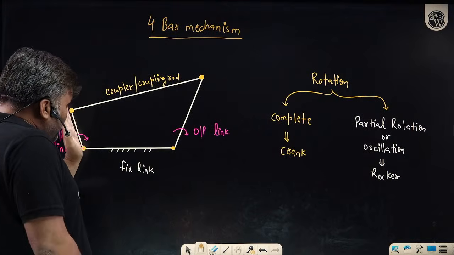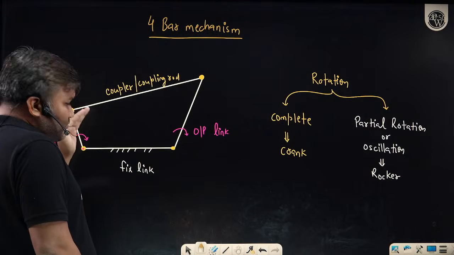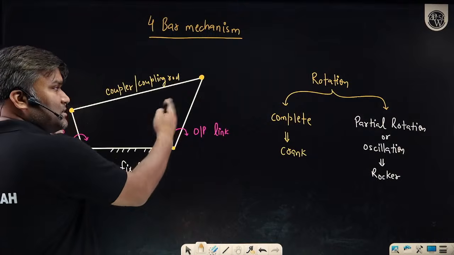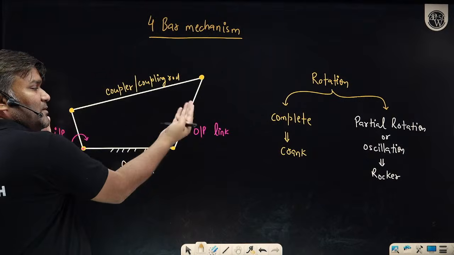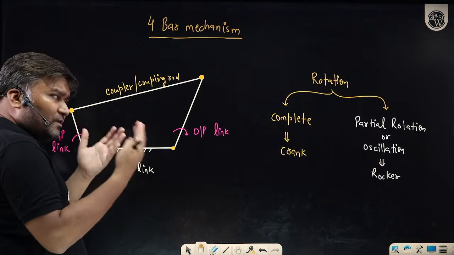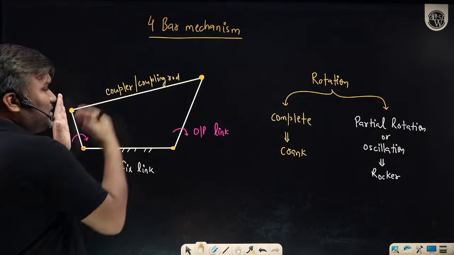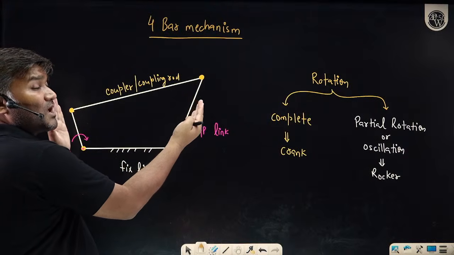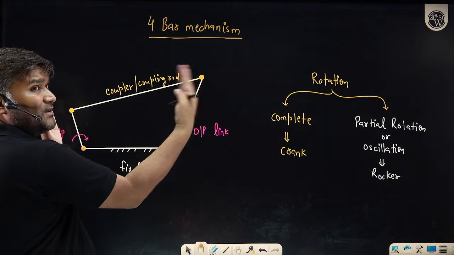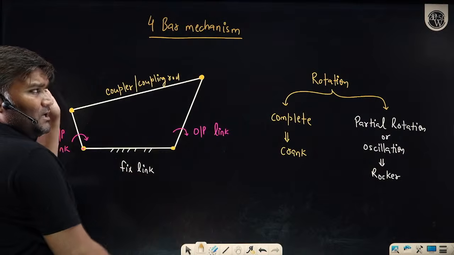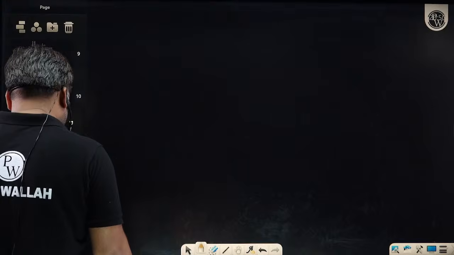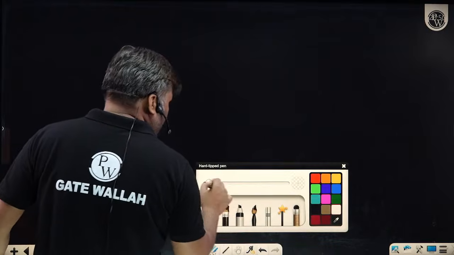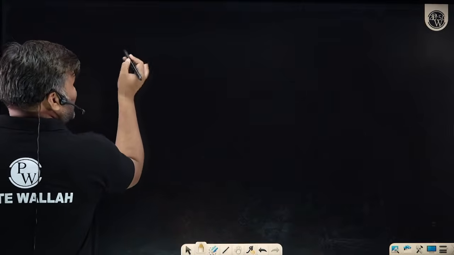If only one is moving in full rotation and the other is not able to make a complete rotation, this will be the crank, this will be the rocker. Or we may have a situation where both these links are not having complete rotation, the input is also oscillating, I will call it a double rocker mechanism. So what kind of inversions are possible? We may have three possibilities.